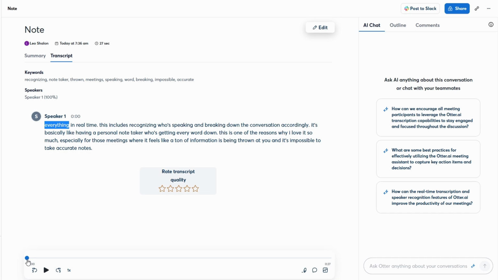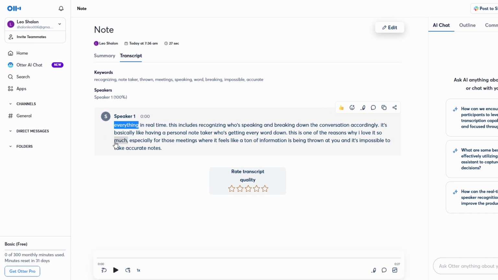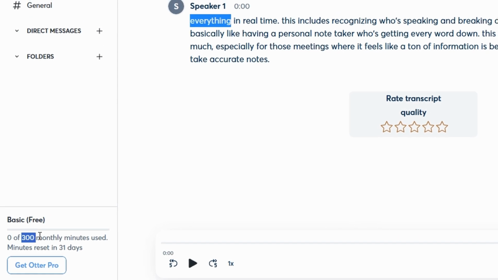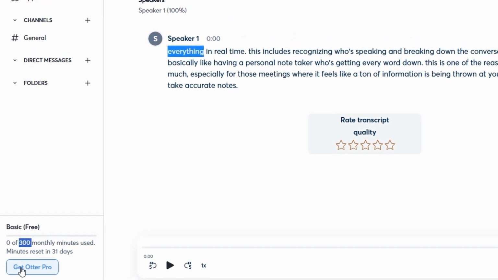By now, you might be wondering about pricing. As I mentioned, Otter offers a free plan, which includes 300 transcription minutes per month. This is great if you're using it for personal or occasional use. But if you're using Otter regularly or for work, you might want to consider one of the paid plans.